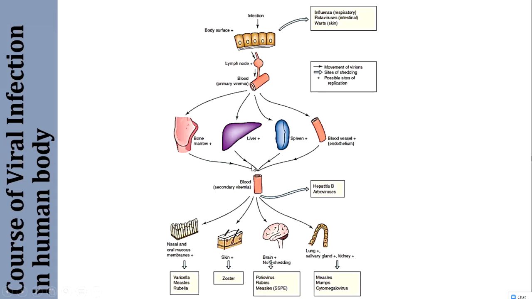A secondary viremia is very severe. And then, when the virus is in the blood, it goes and affects the target tissues and causes infection there.